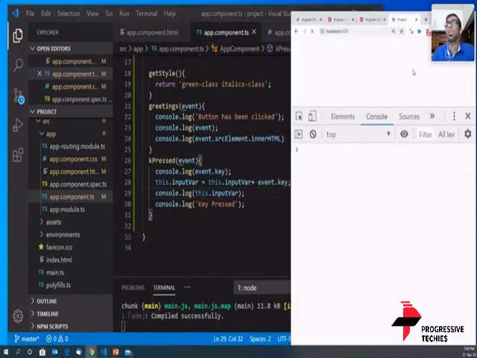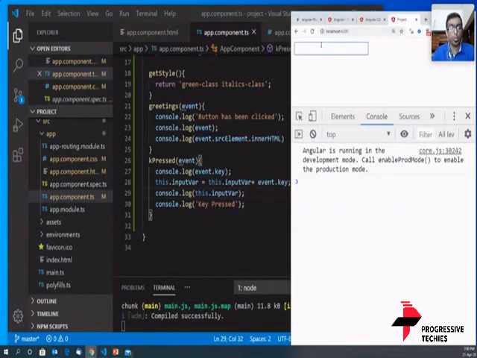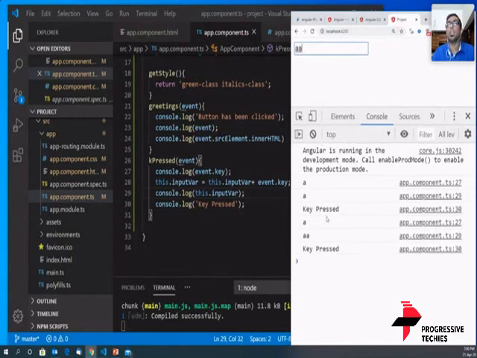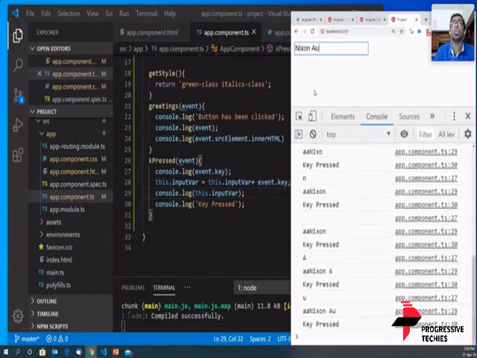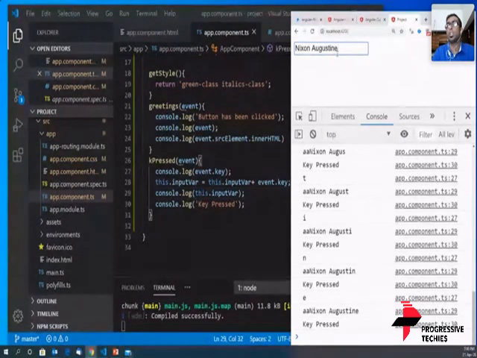I'm not sure even if that's going to work out. Okay, so I'm going to press A. So the variable A came. Next, I'm going to press AA and see there's AA coming. So if I need to take in the full text, I'm going to type in Nixon Christian. By the time I do the last one, you get this. So the backspace is not actually detected. You need to use a logic to find out if someone is using a backspace, then you remove those characters from the variable, and then you go ahead with it. I hope I have answered your question, Tony.